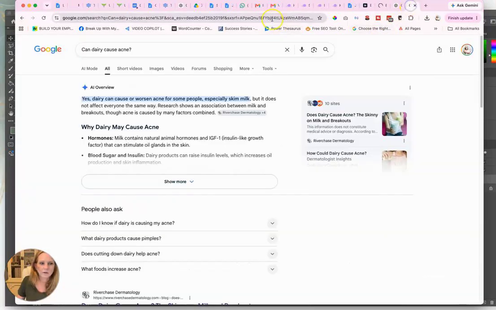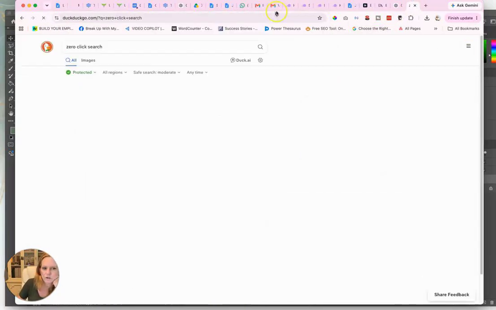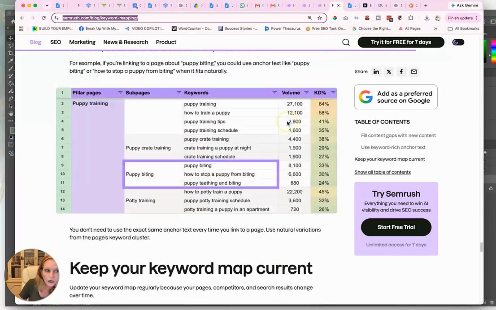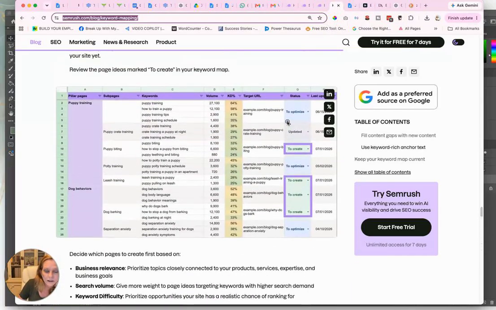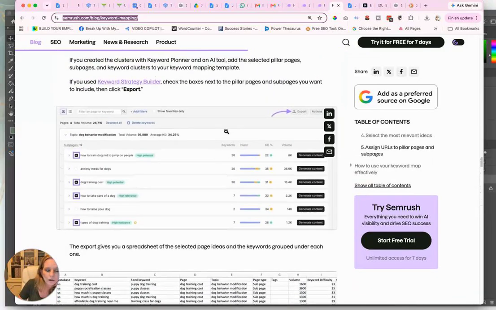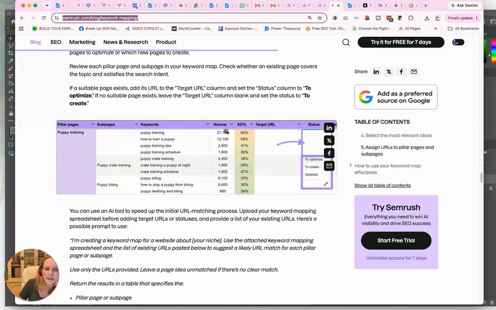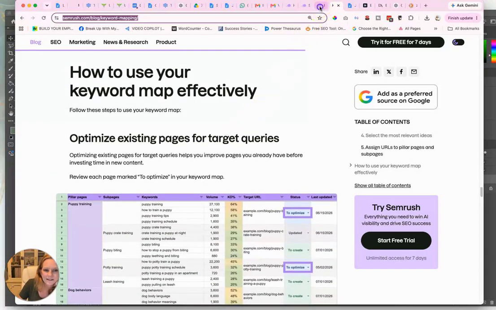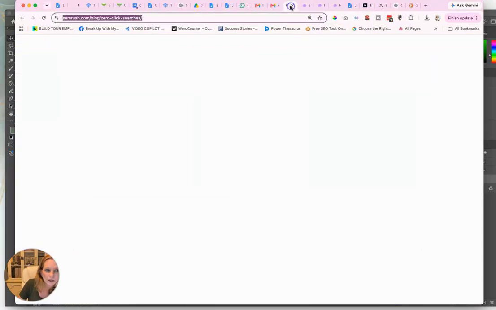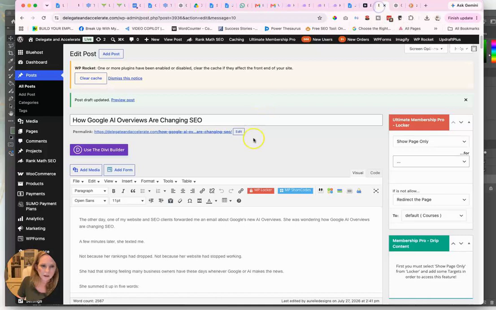So now, next I'm going to look up zero click search. I was doing some research on this. Actually, I think I'm going to write a whole blog post about this. And I was on SEMrush, which is who I use for my SEO software. They have this keyword mapping spreadsheet that you can download. And I use this spreadsheet for something similar, but I just want to see, like, is theirs better? So that's going to be coming up. I want to look at zero click searches. So I already started gathering links for this.